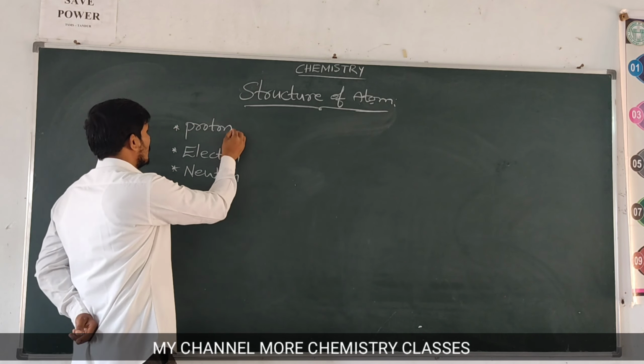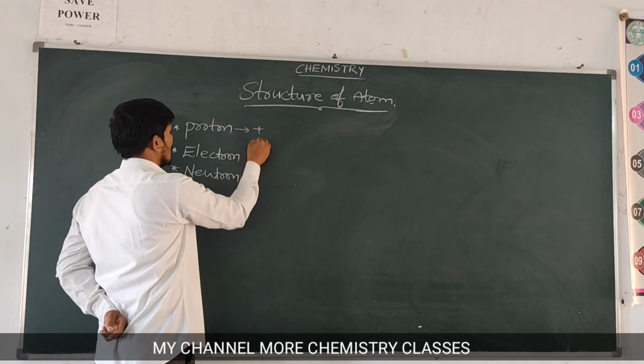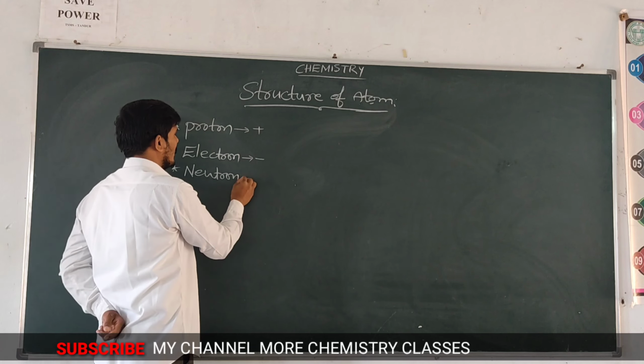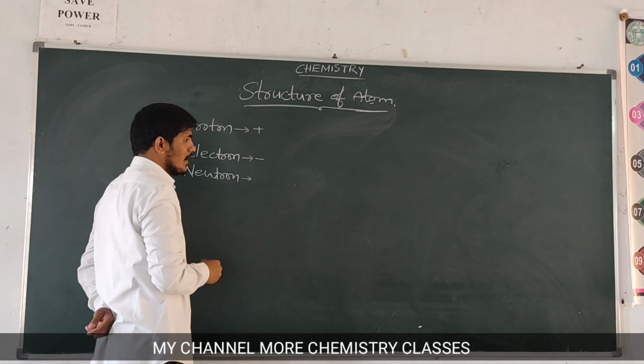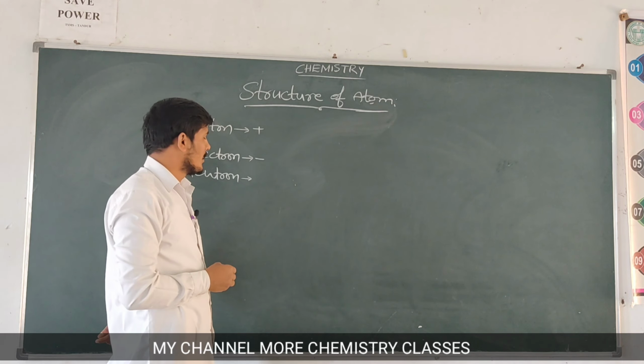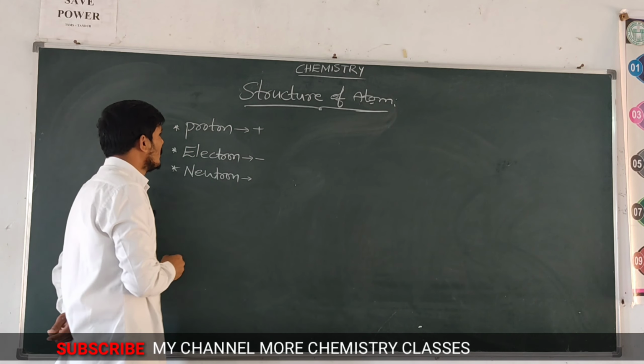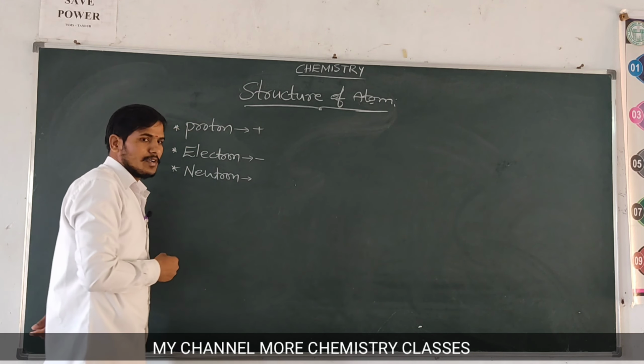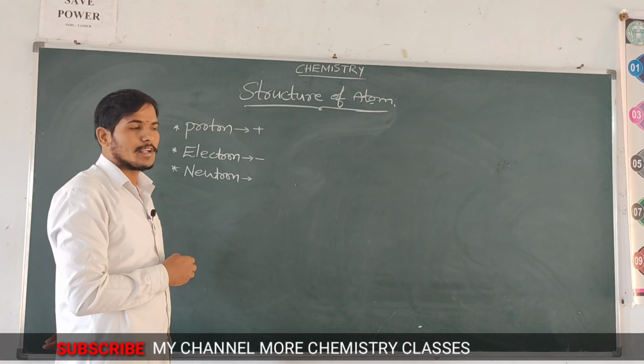Here proton always carries the positive charge. Electron always carries the negative charge. Neutron does not have any charge. The proton, electron, and neutron are called subatomic particles.